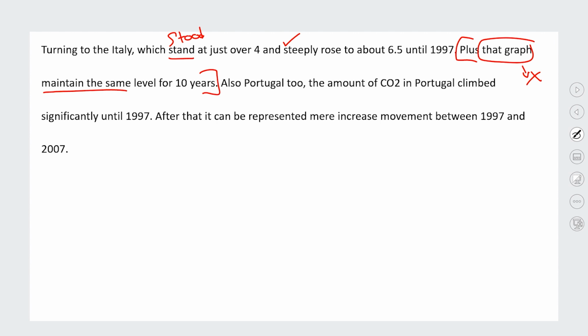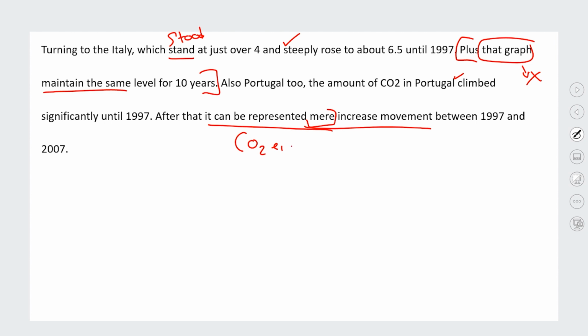Also, Portugal too, the amount of CO2 in Portugal climbed significantly until 1997. Okay, so climbed significantly, good. After that, it can be represented mere increased movement between 1997. Now the issue here, mere increased movement. So again, I have to go back and I have to check the graph. I'm like, mere means like a small amount or just increased. So what I think this candidate is trying to say is that it can be Italy's amount didn't really change between 1997 and 2007. Okay, so you could say something like after that, Italy's